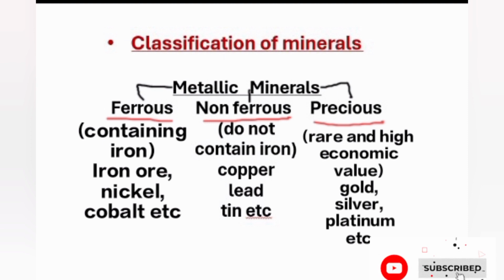Next, we can see non-ferrous minerals. Non-ferrous minerals are also metallic, but they do not contain iron. They are not magnetic. Copper, lead, bauxite, tin are example for non-ferrous minerals. Next, we can see precious minerals. What is precious metal? Yes, a metal which is very rare and valuable and often used in jewelry are called precious metal. Good. Gold, silver, platinum are best example for precious minerals.